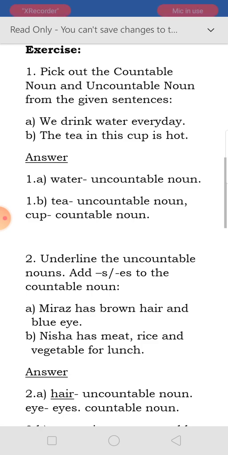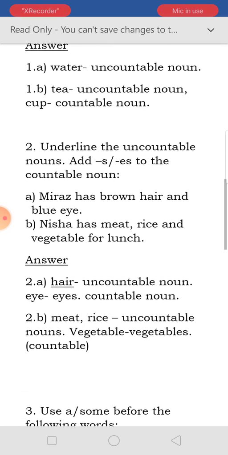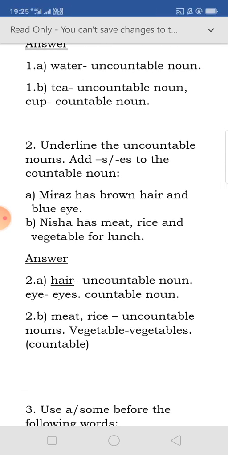In this way, you have to do the exercise. Underline the uncountable noun, add s or es to the countable nouns. We know that we can change countable nouns from singular to plural. So at first we have to choose the countable noun, then make it plural.